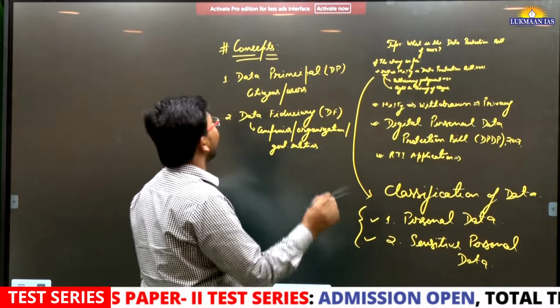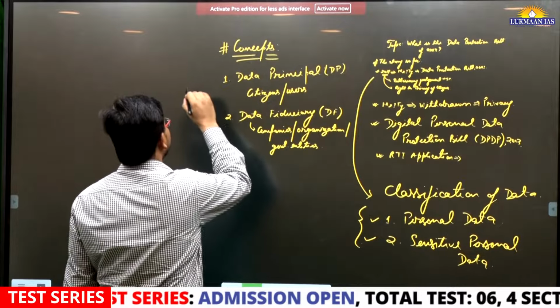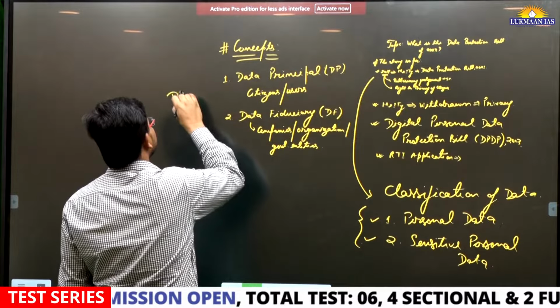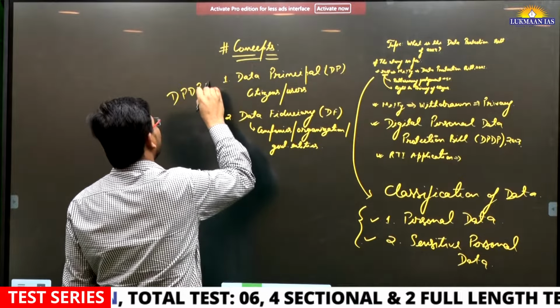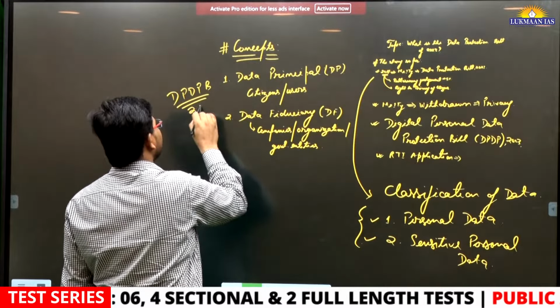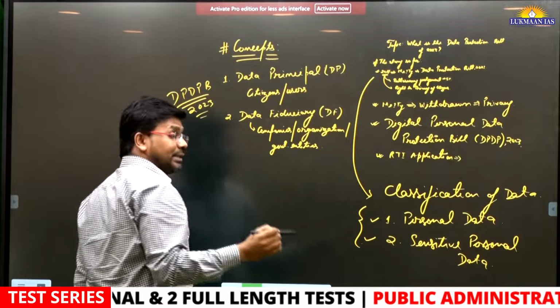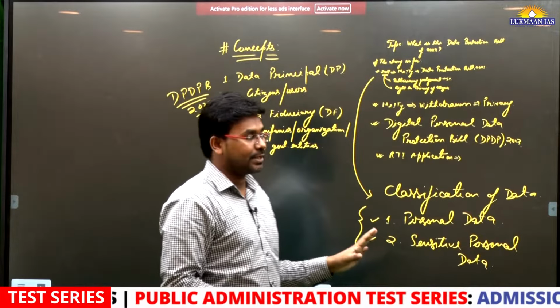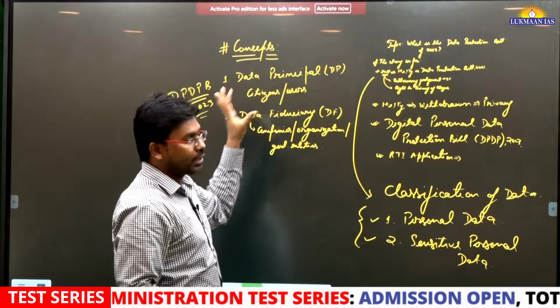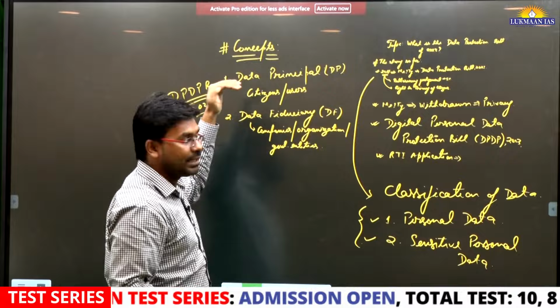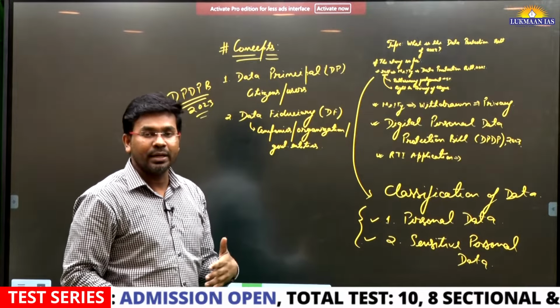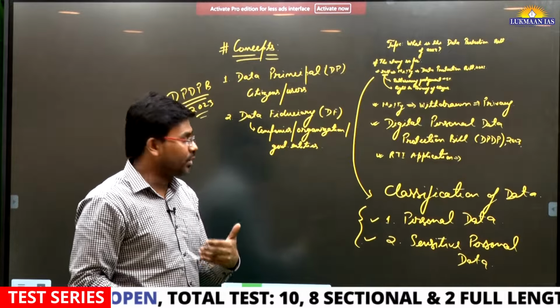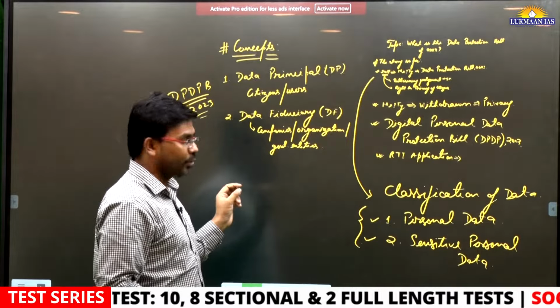However, the 2023 bill, known as the Digital Personal Data Protection Bill 2023, does not have any classification like personal data or sensitive personal data. They do not have any classification. They have defined data principals as those people whose data is being used by the data fiduciary.